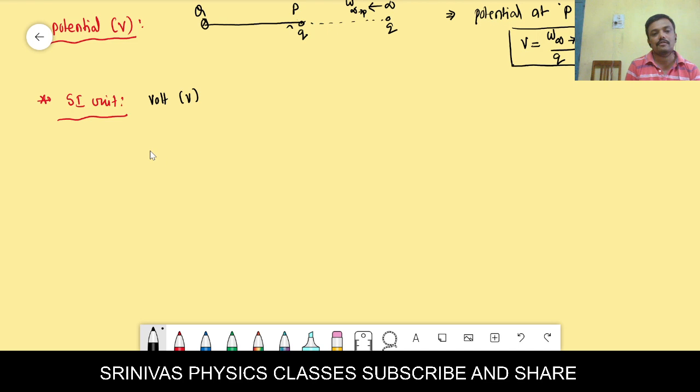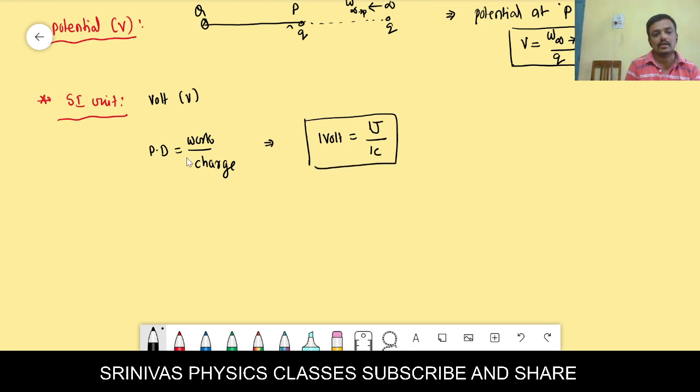We know potential difference is equal to work by charge. Is it right? Potential difference is equal to work by charge. Taking the potential difference formula, 1 volt can be written as 1 joule by 1 coulomb. We can take work as 1 joule and charge as 1 coulomb, then the potential difference is 1 volt. So 1 volt equals 1 joule by 1 coulomb.